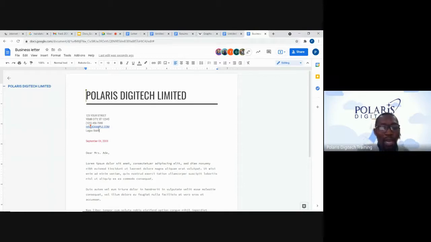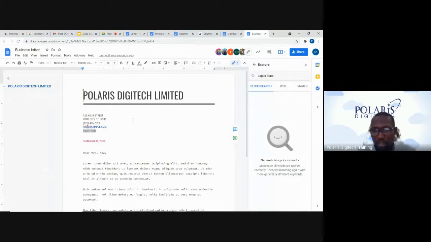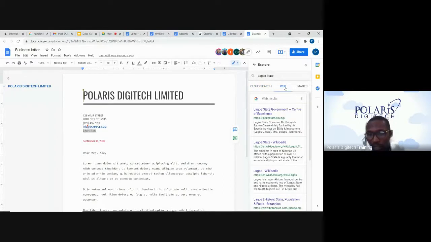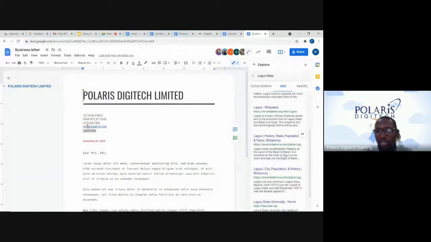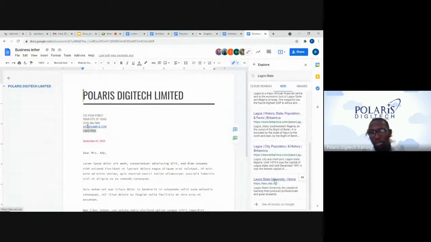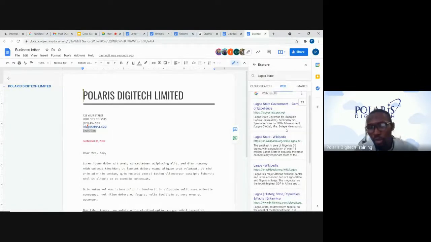What we need to do is highlight, like I'm going to do now. I'm going to highlight this word, let's say Lagos State. Once I highlight this, you right click on that word or phrase, and you go to Explore. Automatically, you see this dialog box come to my right. I can see cloud search, web, and images. I go to web now. You see several pieces of information about Lagos State: Lagos State Government, Center of Excellence, Lagos State Wikipedia, Lagos State History, State Population, and other things. Lagos State University Home.